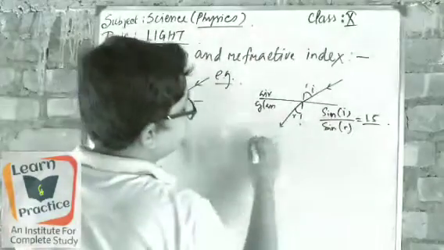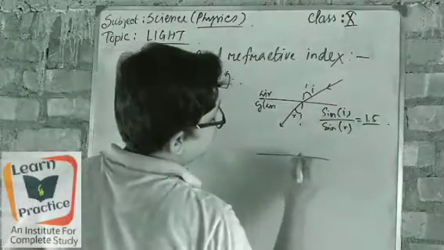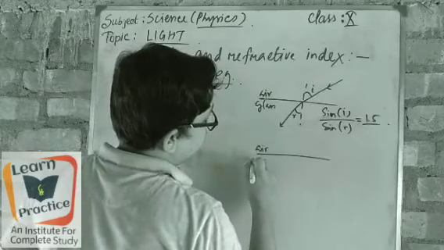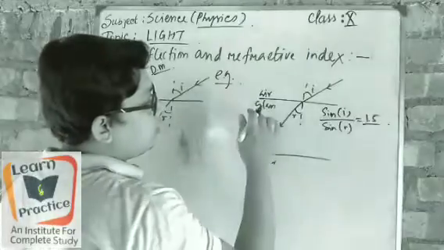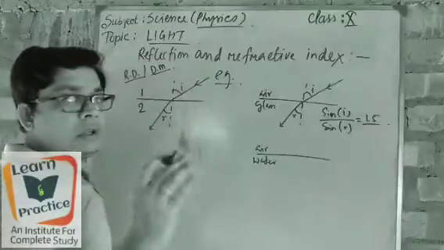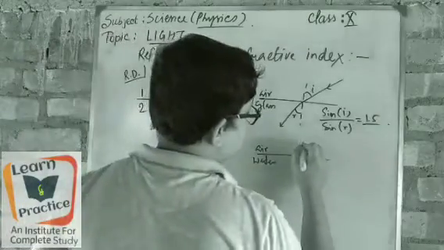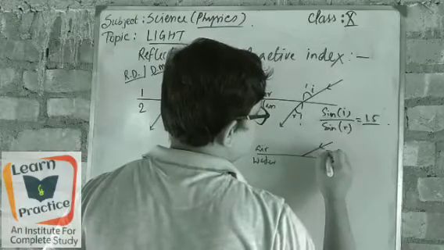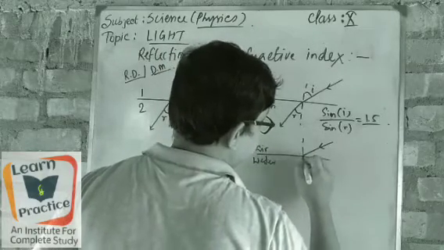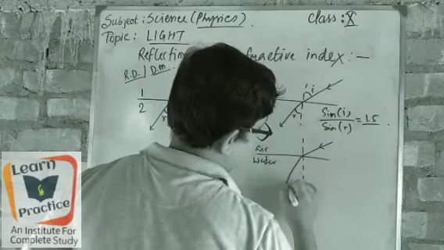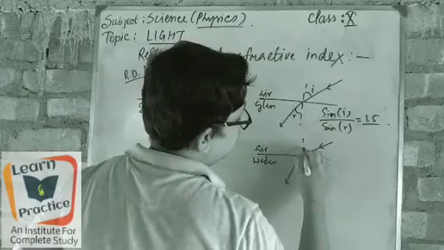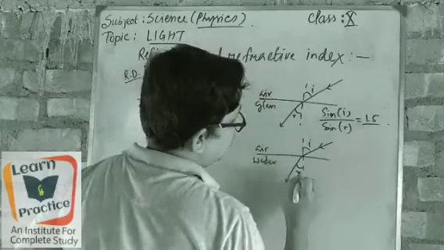In the same way, suppose I take two different mediums, air and water. I have said that compared to glass, water is less dense. So if the light passes through it, it will come quite near to the normal.